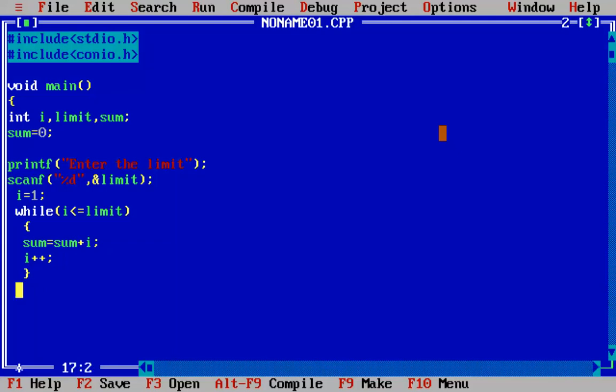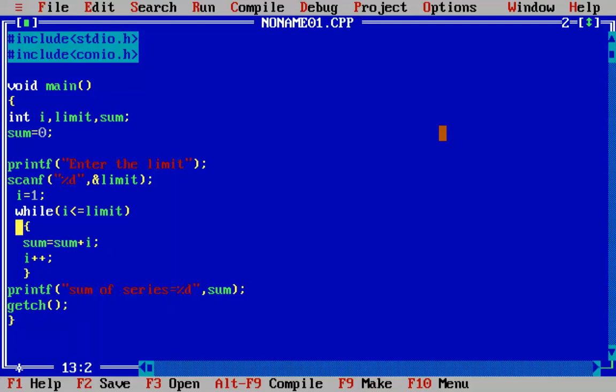Okay, finally when it exits the loop, we will print the value of the sum of the series, which will of course be in the variable sum. So we will print that. Okay, here concludes the program.